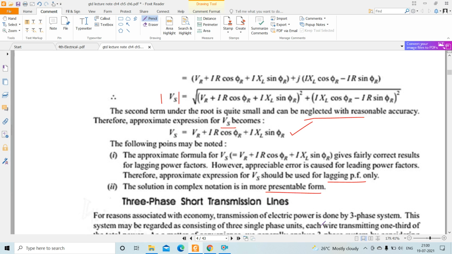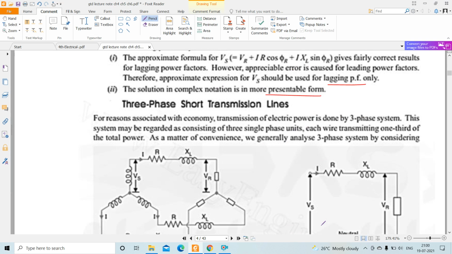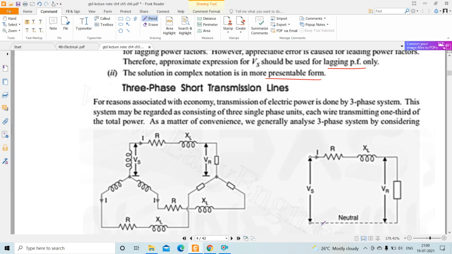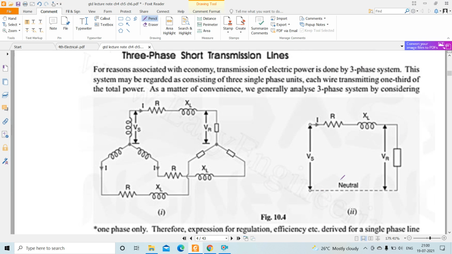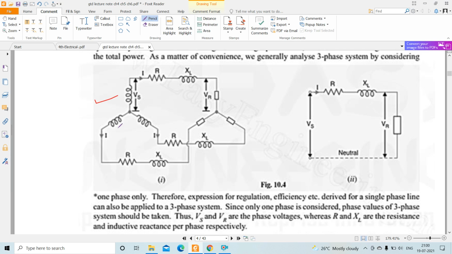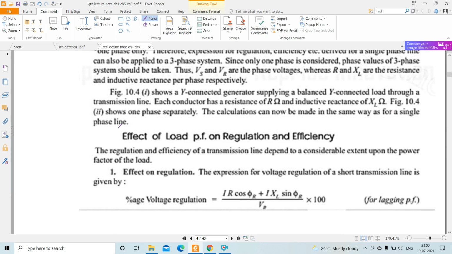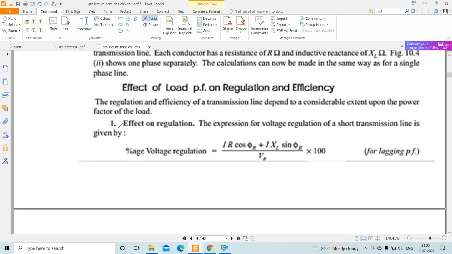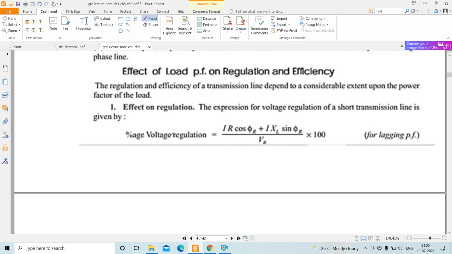Then the three-phase short transmission line. In the case of a three-phase short transmission line, these are just the equivalent circuit diagrams. No need to calculate these things because this is not in your syllabus. Just go through the basic things. In formula, you just have to know the percentage of voltage regulation, which is (IR cos phi r plus IXL sin phi r) by VR.